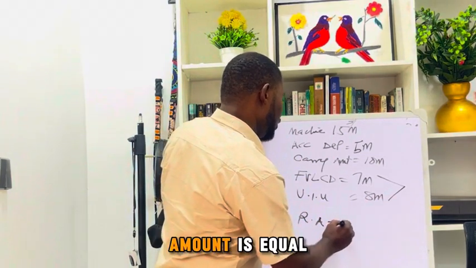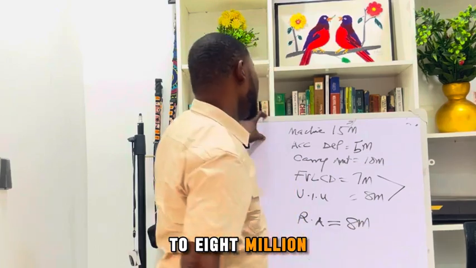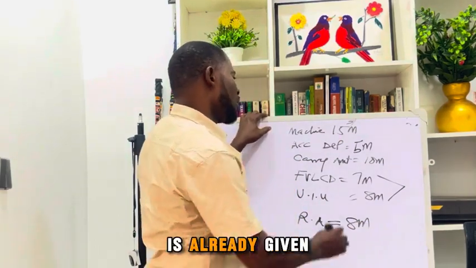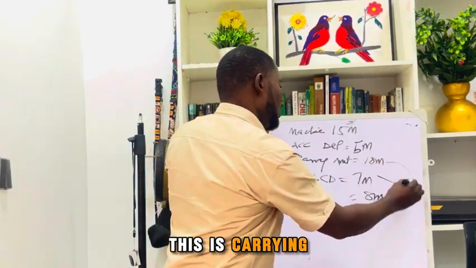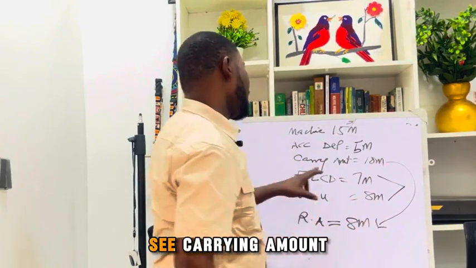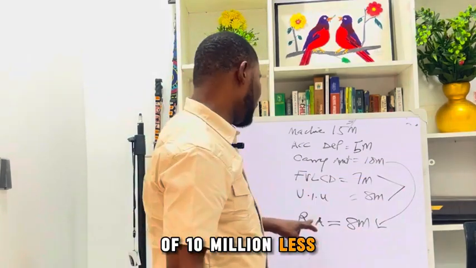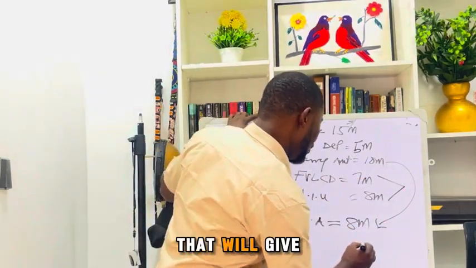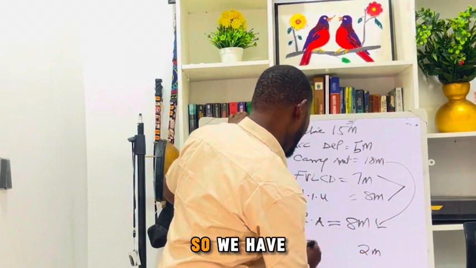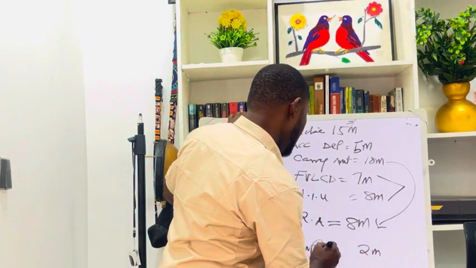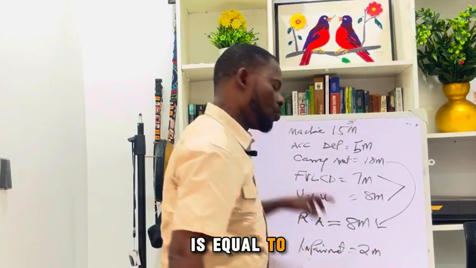Carrying amount, on the other hand, is already given as 10 million. So we'll now say carrying amount of 10 million less recoverable amount of 8 million will give us 2 million. So we have impairment loss. Impairment loss is equal to 2 million.